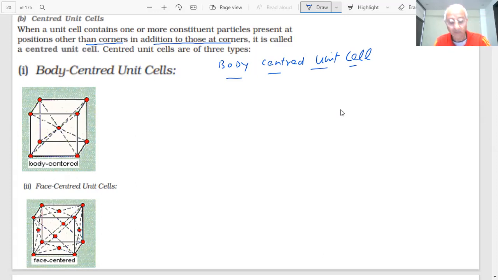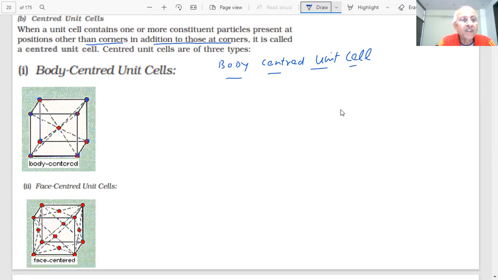We will see what is the actual shape of all these, how they are touching in different types of cell. Body centered means what, students? This is an example of body centered. You will see these are the particles. How many? There are 8 particles, students, at the 8 corners. Here we are showing cubes, but as I said, the unit cell can have any 3 dimensions: a, b, c, alpha, beta, gamma could vary, students.